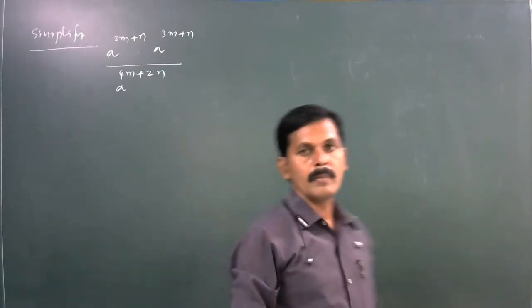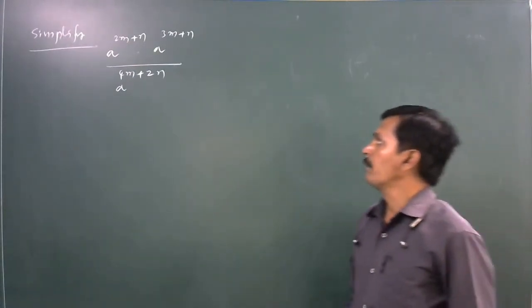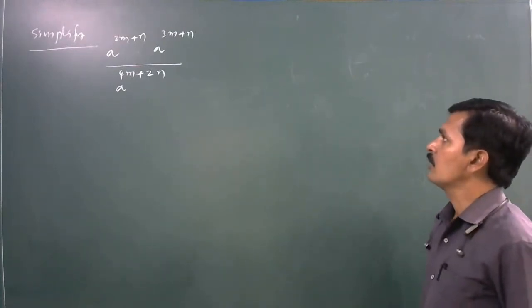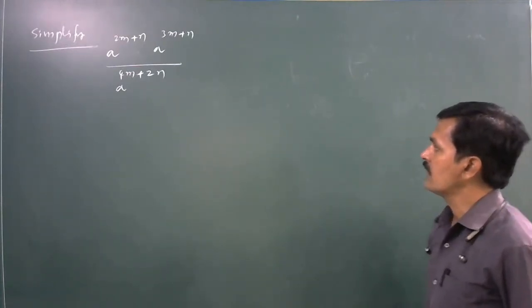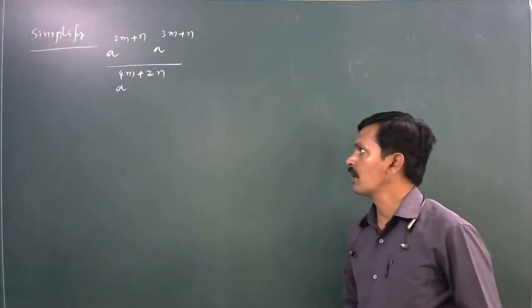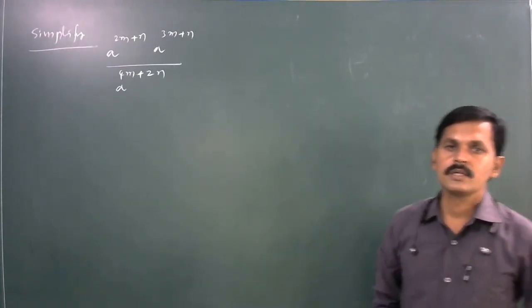Here simplify. A power 2m plus n into a power 3m plus n divided by a to the power of 4m plus 2n.